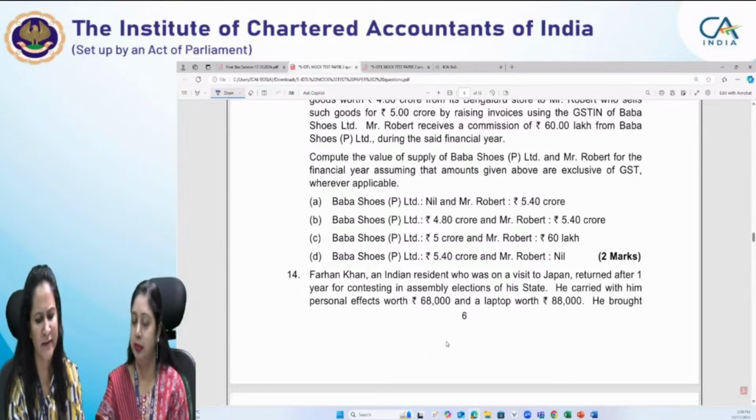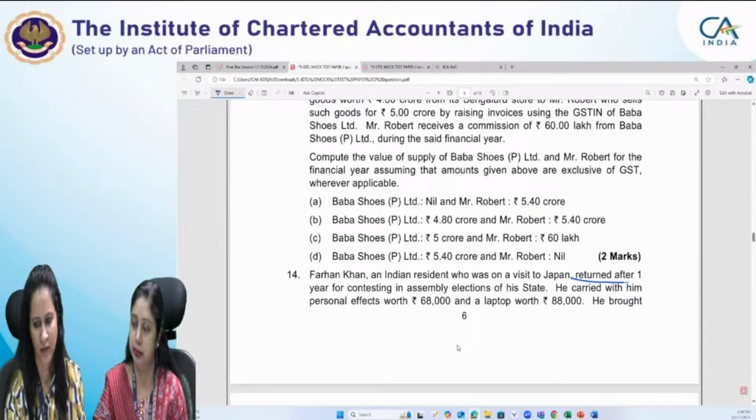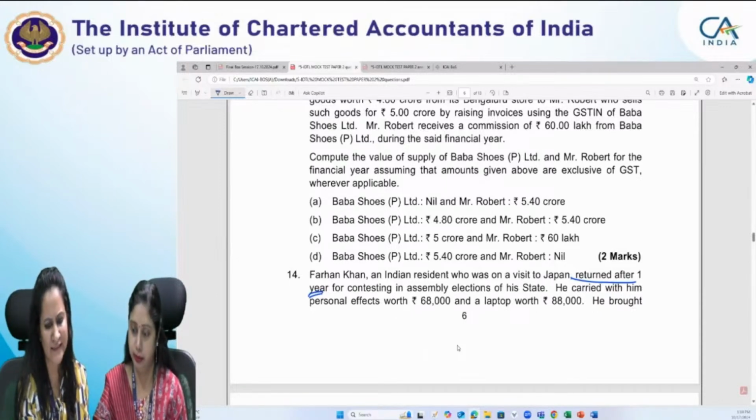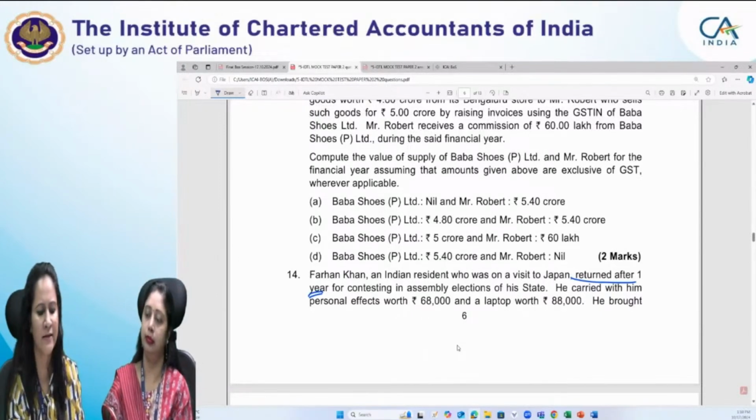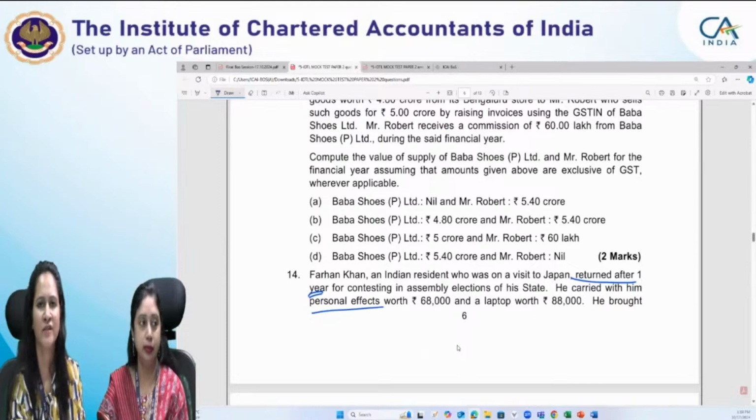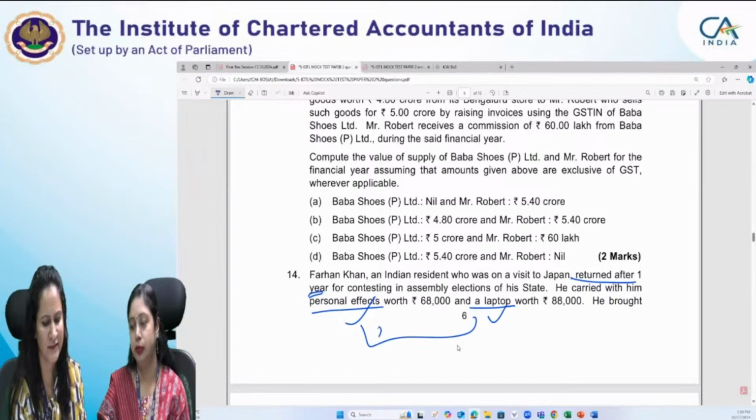Farhan Khan, an Indian resident who was on a visit to Japan, returned after 1 year, for contesting in the assembly election of his state. He carried with him personal effects. As we know, personal effects are exempt whatever may be the value, and one laptop is also allowed. So these things are exempt. No duty will be charged.